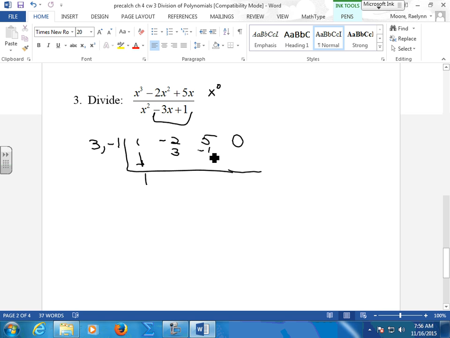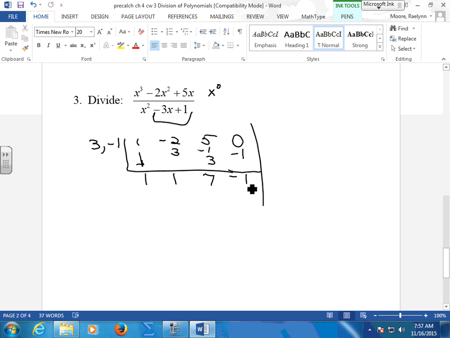Yep, we have 2 things to do. 3 times 1 to the right. -1 times 1, but I already took that spot. I got to go to the right of that. Okay, just watch. Don't write. -2 plus 3, 1. I'm going to do the same pattern again. 3 times 1 to the right. 3. -1 times 1. Now, I'm at the very end. When I'm at the very end, I stop and add everything down. So this gives me 8 minus 1, 7. This gives me a -1.